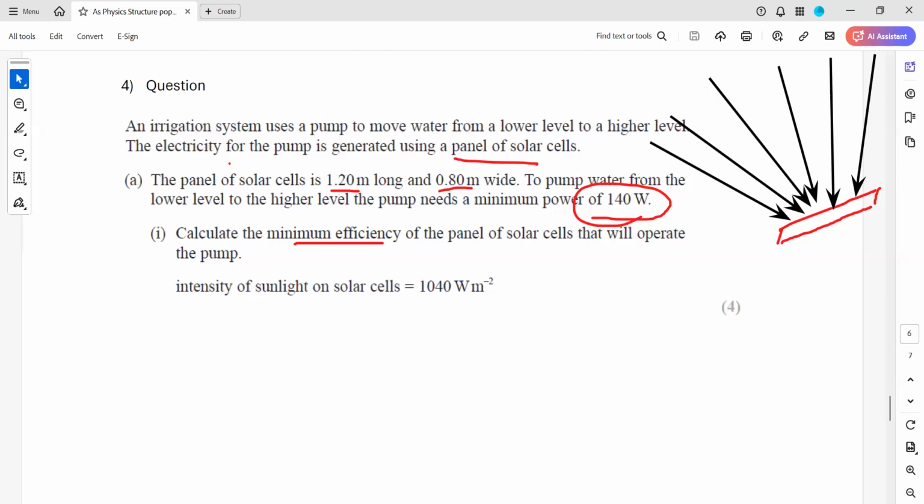That is one thing. Another thing, when light strikes the solar panel, not all the light will be absorbed. Some of the light will be reflected by the panel. Let's say the input power is 100 watt per meter square. When it strikes, not all 100 will be absorbed by the solar panel, some will be reflected to the surroundings.